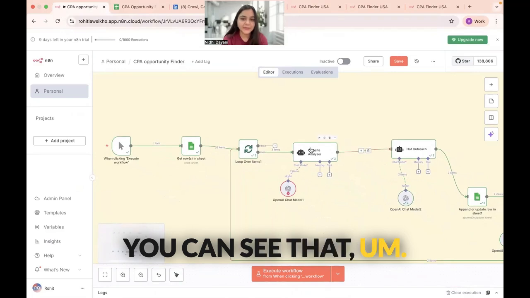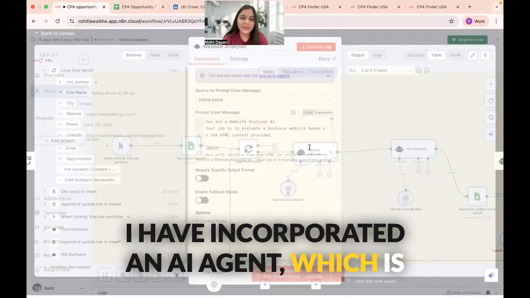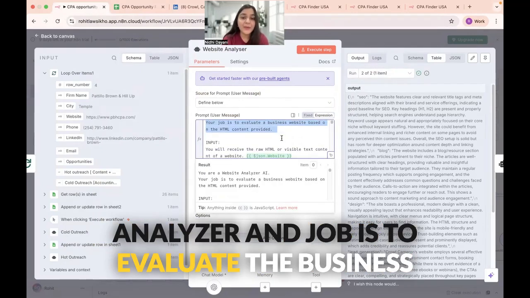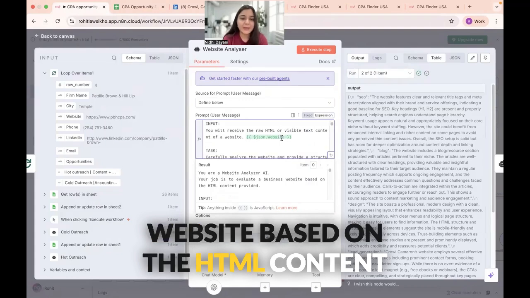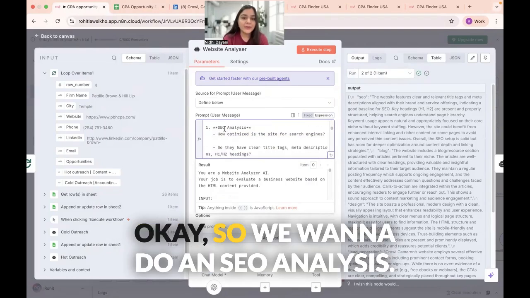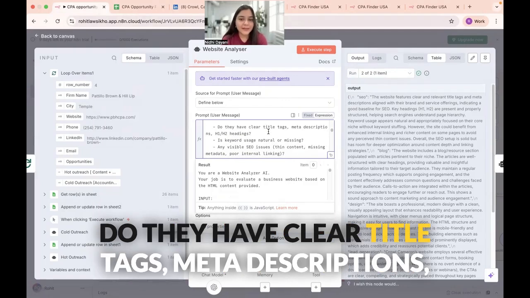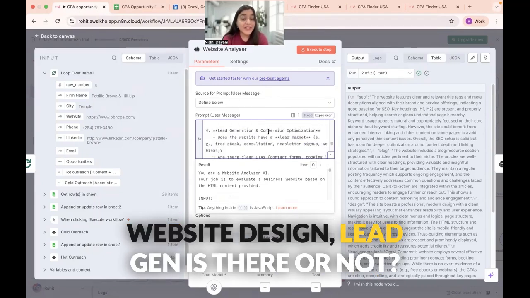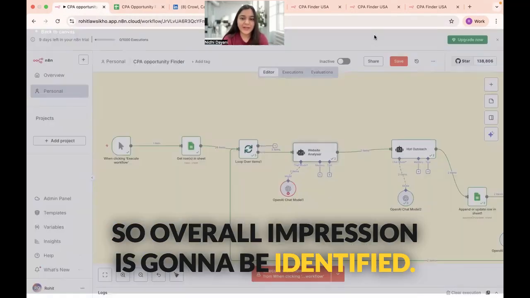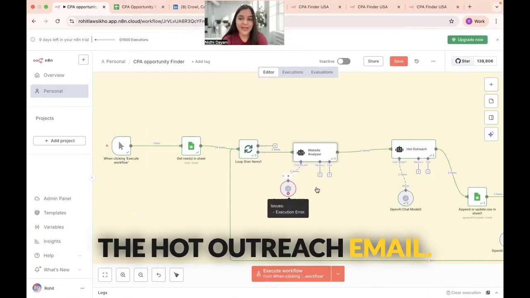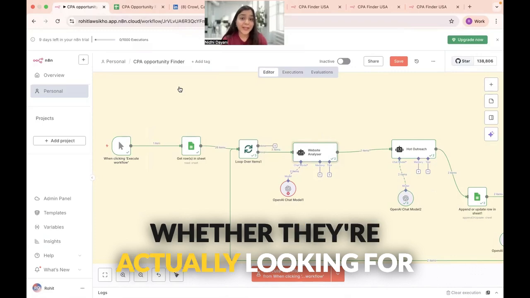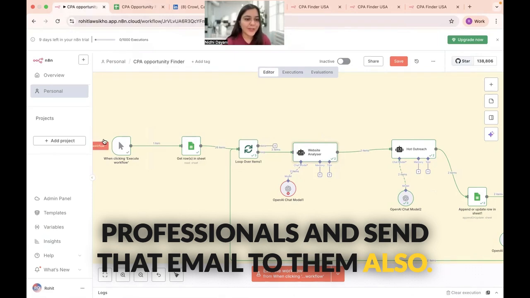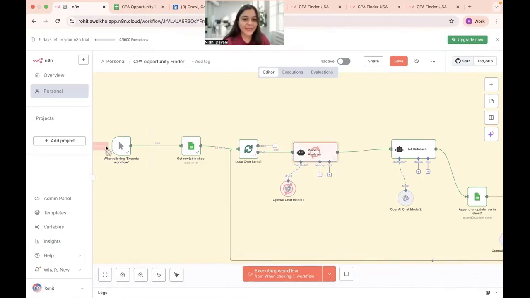You can see that I have incorporated an AI agent, which is the website analyzer. This is my prompt: you're a website analyzer and your job is to evaluate the business website based on the HTML content that we've provided. Okay, so we want to do an SEO analysis. Do they have clear title tags, meta descriptions, blog structure, content quality, website design, lead gen or not? So overall impression is going to be identified. Based on that, we're going to have the hot outreach email. And then we're also going to identify whether they're actually looking for remote accounting and bookkeeping professionals and send that email to them also. So I'm just going to go ahead and execute my workflow.